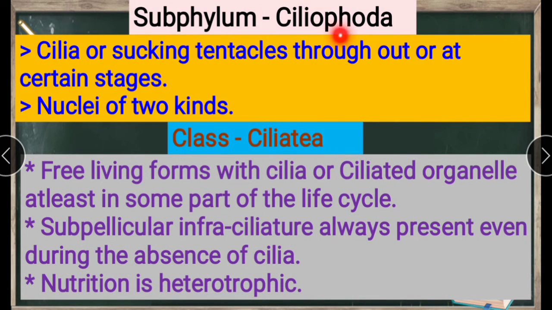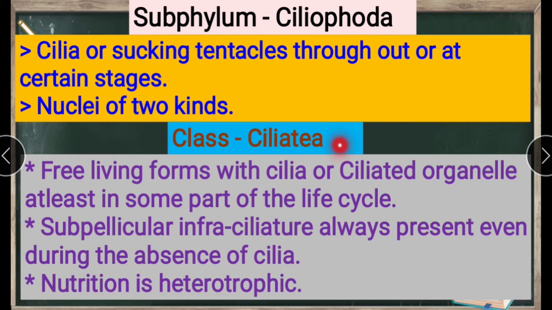Subphylum Coleopoda: cilia or sucking tentacles throughout or at certain stages. Here we see the cilia or sucking tentacles. Tentacles means arms. For example, Hydra, which has tentacles, and also the octopus. Next, nuclei of two kinds. Here we see two kinds of nuclei.